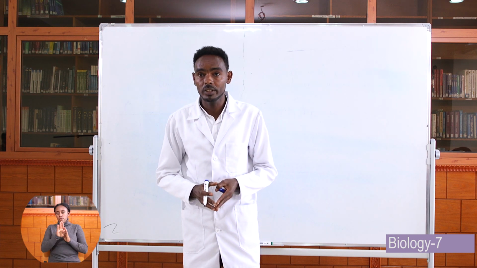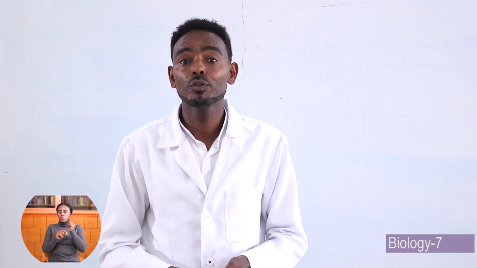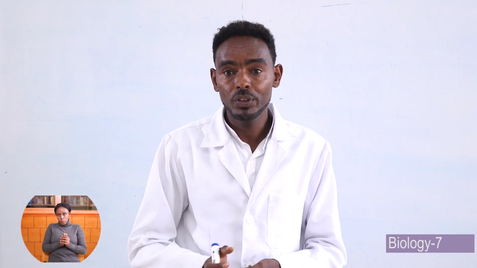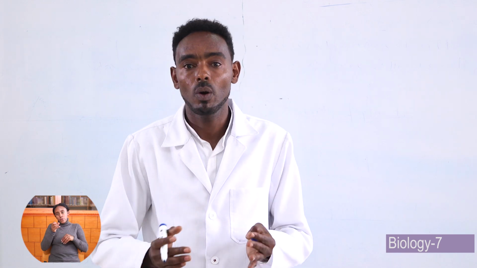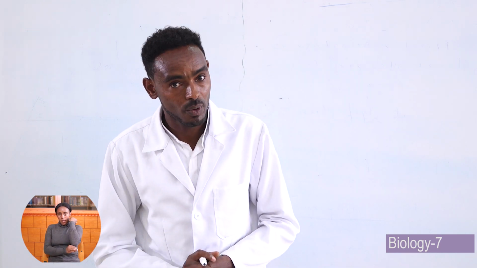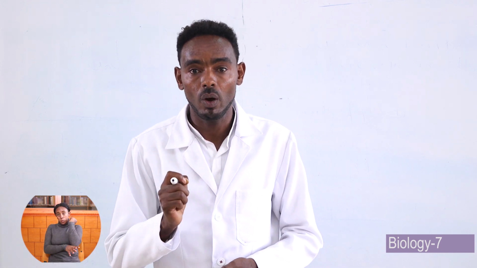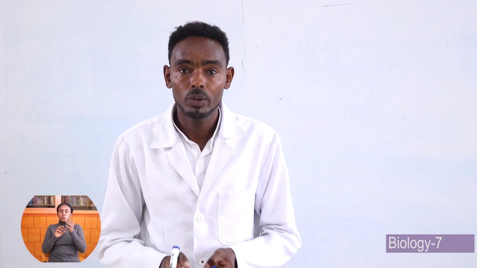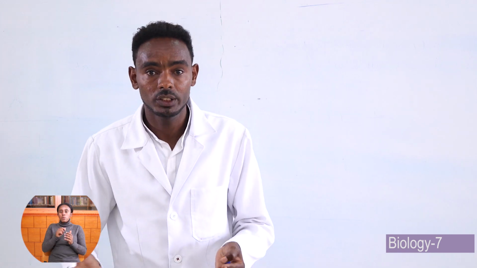And the second one is lateral root. Lateral root is a type of root which branches from the main root. And the third one is root hair. Root hair is a fine part of a root which is involved in absorption of water and minerals from the soil. And the fourth one is root tip. Root tip is a growing region of a root which grows downward into the soil. It is known as the growing region of the root.